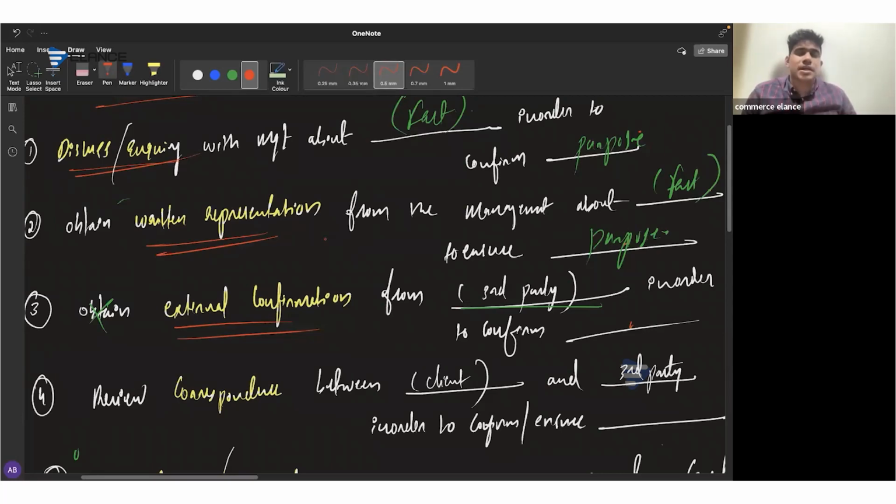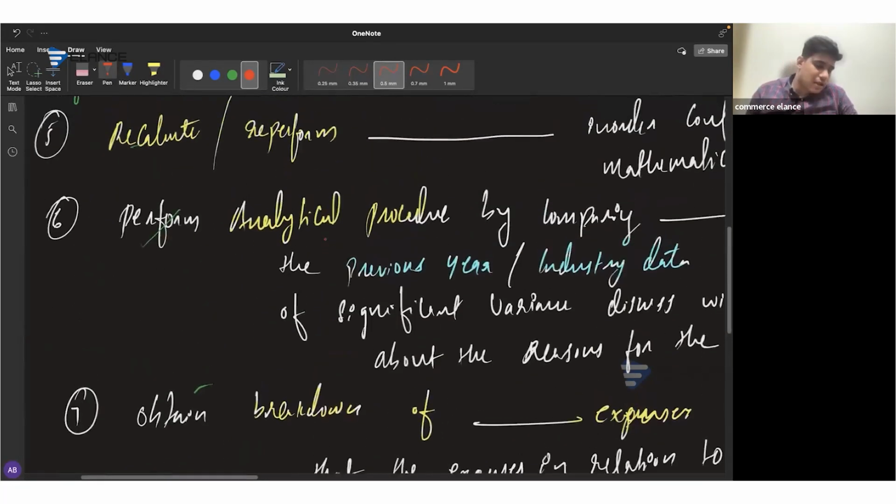Or we can review the correspondence between the Allen company and the company lawyer in order to consider whether there will be a probable future cash outflow for the company.